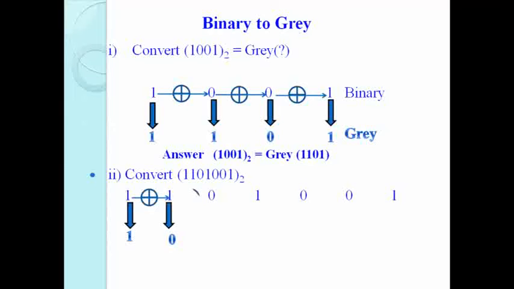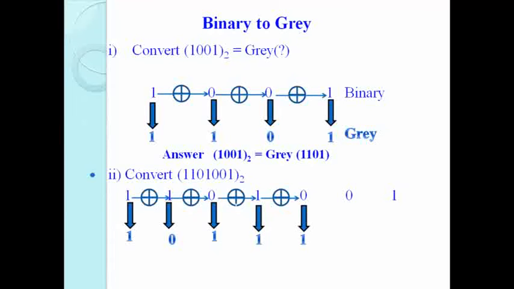Then the second bit XOR with the third bit, 1 XOR 0 is 1. Again the third bit XOR with the fourth, the output is 1. The fourth bit XOR with the fifth bit gives 1.